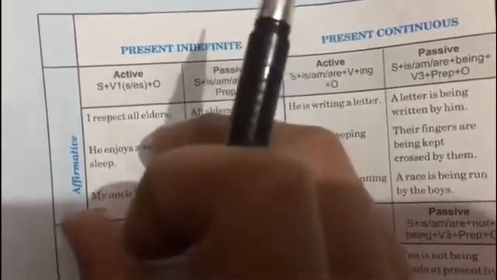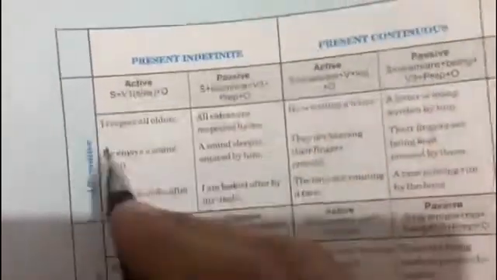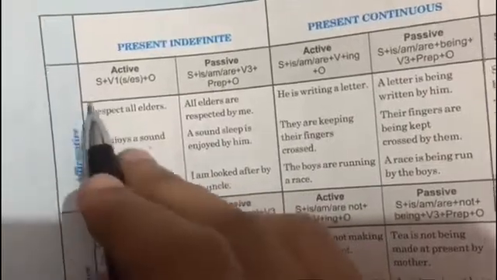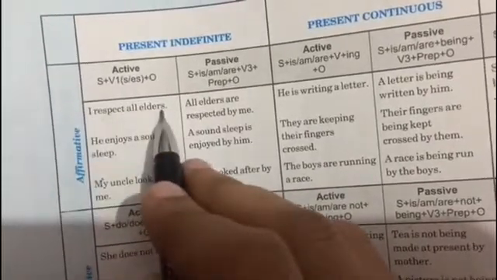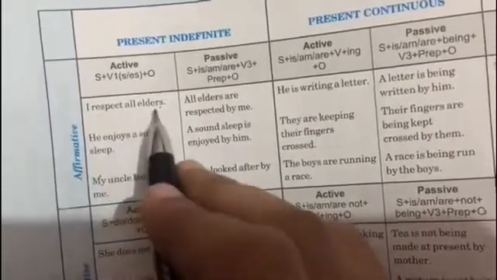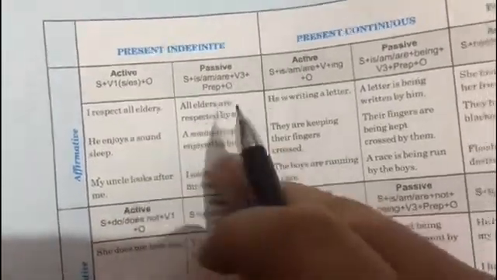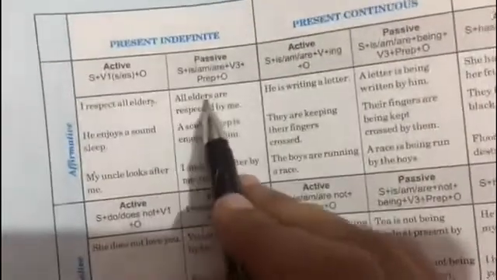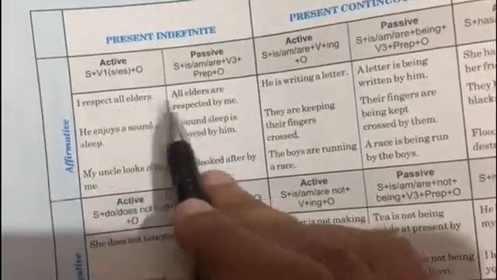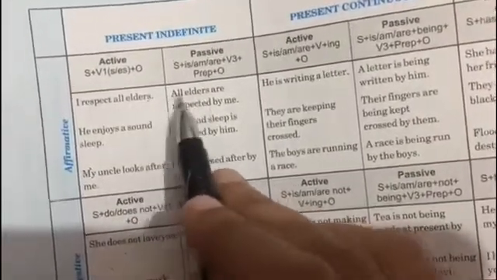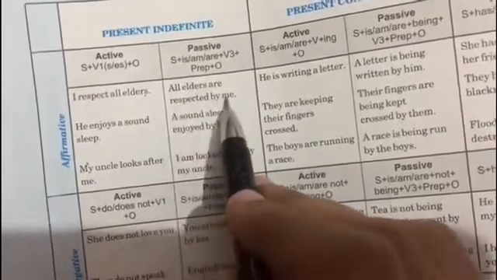Now when you have to convert an active sentence into passive, I respect all elders. तो यहाँ पे I हो गया subject, all elders यहाँ पे हो गया object. You all know that when we'll convert an active sentence into passive sentence, subject and object जो है वो interchange होंगे, right? So all elders, जो यहाँ पे object था वो यहाँ पे subject बन गया. So all elders are respected by me.